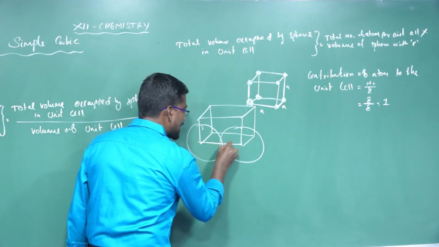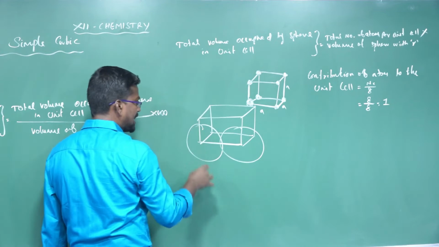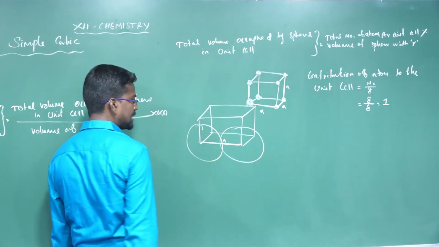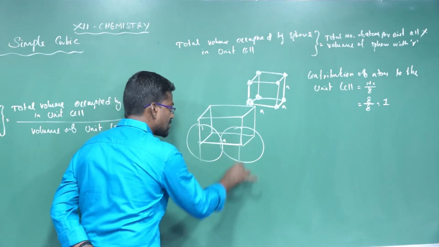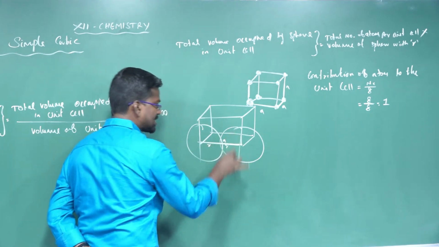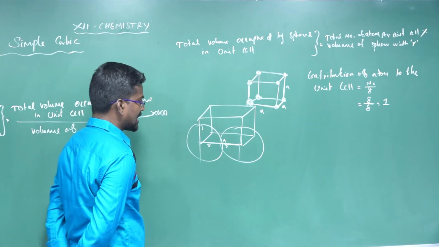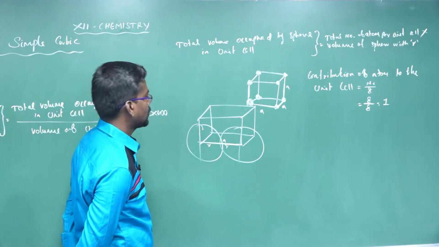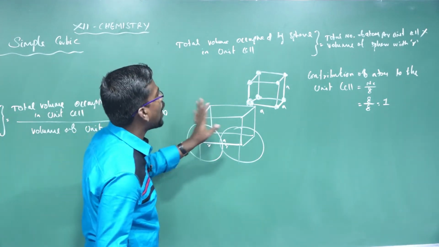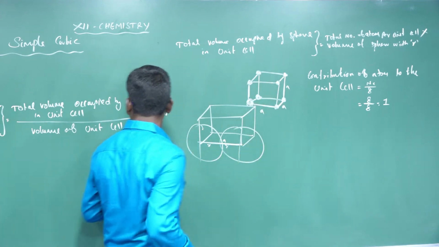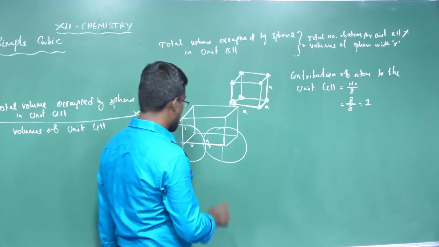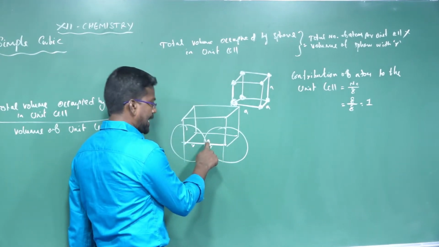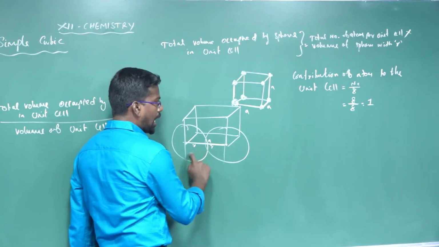The edge length along this line is equal to a. The edge length consists of how many radii? 1, 2 radii. So the edge length a is equal to 2R.